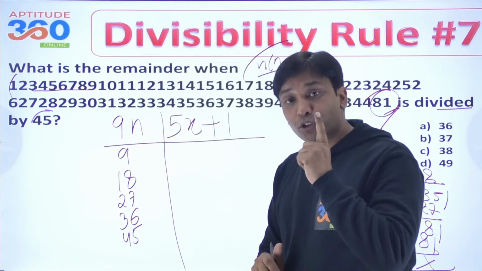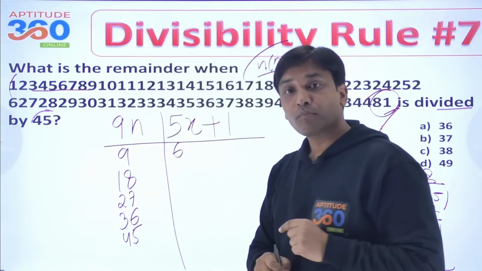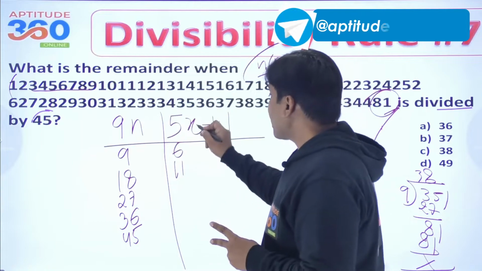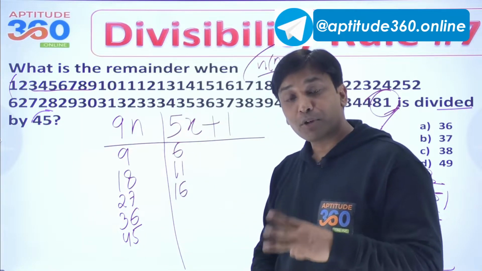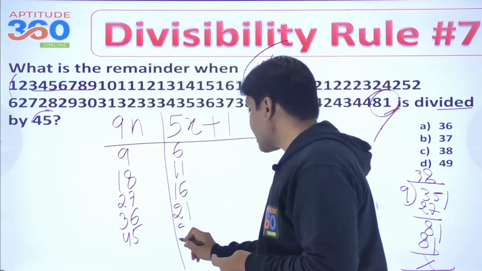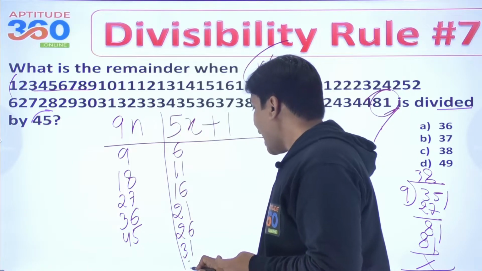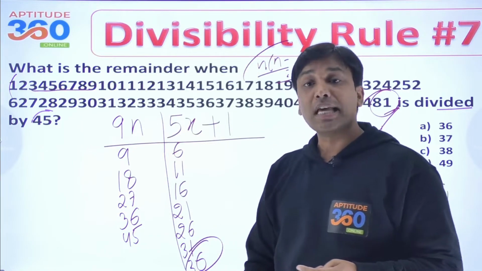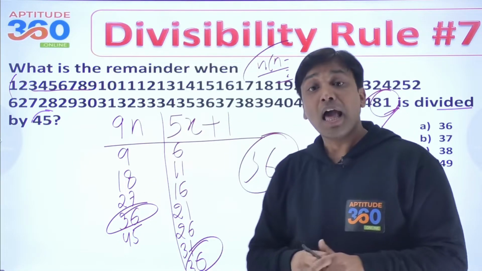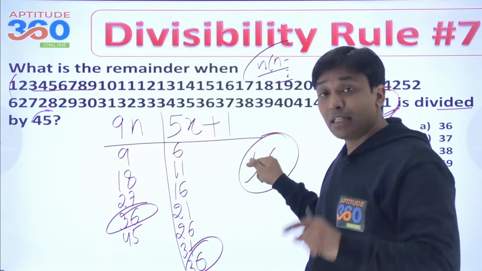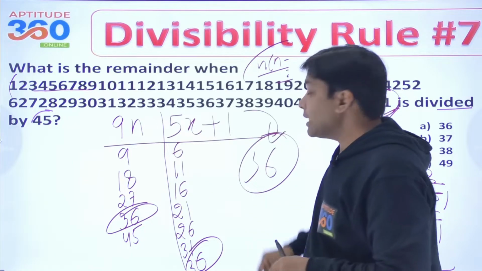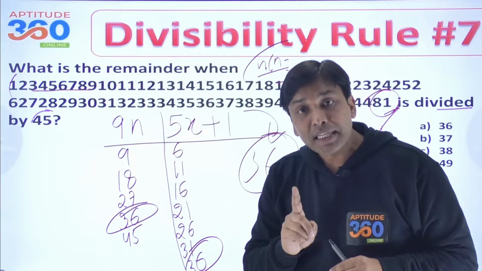Now what is the number over here? 5x plus 1. If I put x as 1, my first number will be 6. If I put x as 2, my second number will be 11. I hope you understand this. If I put x as 3, that's going to be 16. If I put x as 4, that's going to be 21, and then 26, and then 31, and then 36. At the last in the series, I am getting 36 over here and 36 over here. So 36 is the very first number that is divisible by 9. You divide it by 9 and you will get 0 as a remainder. And if you divide 36 by 5, the remainder is going to be 1.